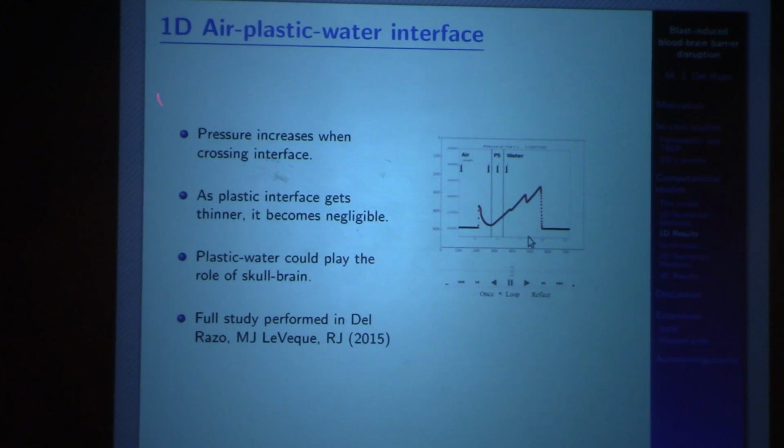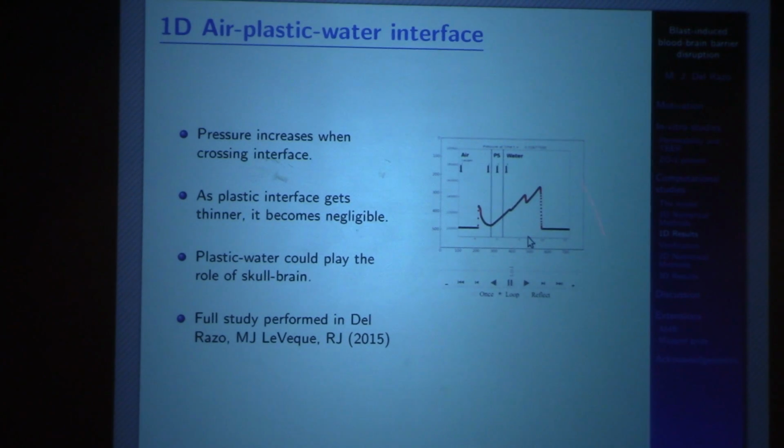We also see there's a pressure increase when it crosses the plastic interface. The very important result from this first experiment is that as the plastic interface becomes thinner and thinner, these reflections going back and forth eventually are negligible in the ending result of the shock wave, because this little peak over here catches up with this one, and it will be exactly the same as if we didn't have a plastic interface at all.